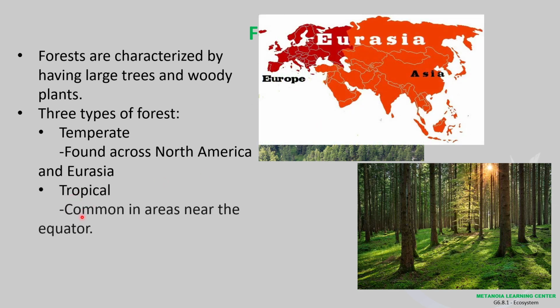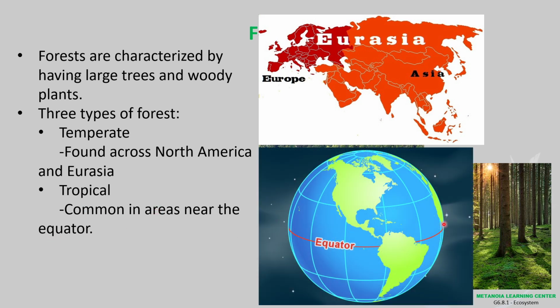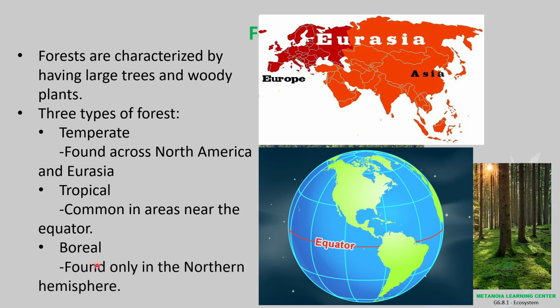We also have the tropical, common in areas near the equator. What is the equator? Of course, this area here. The Philippines is one of the countries along the equator. Okay, not exactly, somewhere a little above. And a boreal, found only in the northern hemisphere. So somewhere here, northern hemisphere. The upper part of the equator is basically considered the northern hemisphere, while the lower part is called the southern hemisphere. So that's just basic information.